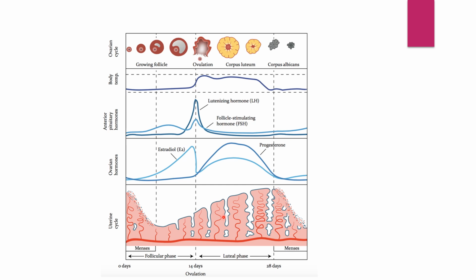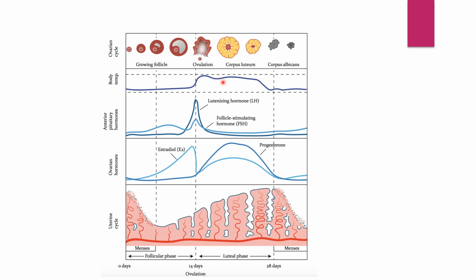Now, what are the changes that take place during this luteal phase in the ovary? Just check out the ovarian hormones. This is the progesterone, which is secreted by the ovary. This progesterone level is increased during this 14 to 28 days period. At the same time, estrogen level is also increased, but progesterone level is increased more as compared to the estrogen level because progesterone is secreted by the corpus luteum.